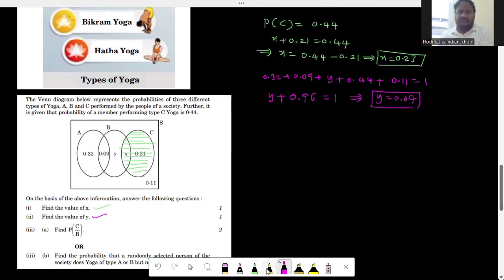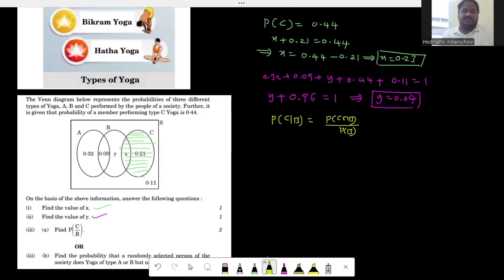And coming to the third part of the problem. What is the third part of the problem? What is P of C given B? What do you mean by P of C given B? P of C intersection B divided by P of B. Where is P of C intersection B? This is B and this is C. So P of B intersection C is going to be X divided by, what is P of B? P of B means 0.09 plus Y plus X, right?